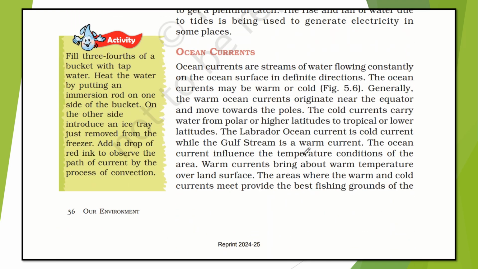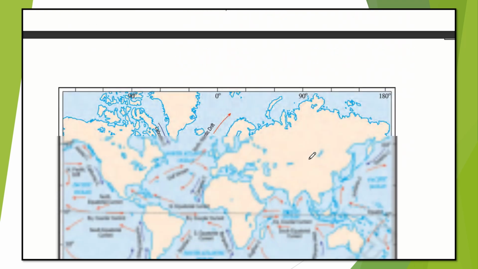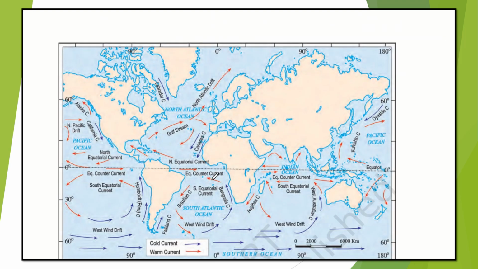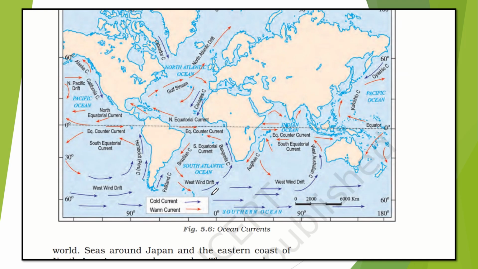Now let's understand the third category, that is ocean currents. Ocean currents are streams of water flowing constantly on the ocean surface in a definite direction. The ocean currents may be warm or cold. You will see here the picture 5.6. This is the map for the cold current and warm current. Cold currents are shown in blue color, and warm currents are shown in red color. You can see.